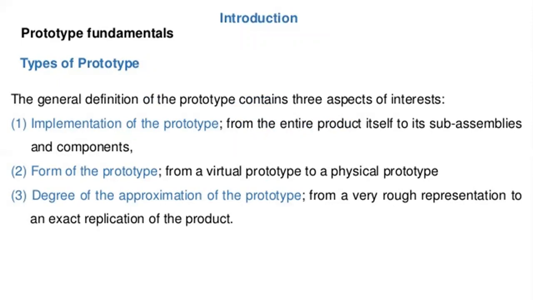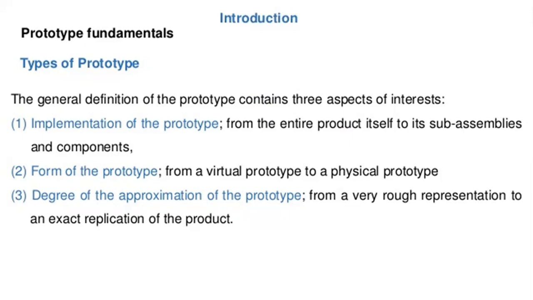It has implementation of the prototype, form of the prototype, and degree of the approximation of the prototype. In the implementation of the prototype, sub assemblies occur, and different components we can combine to form one component. So sub assemblies occur, so that is the one type, the implementation of the prototype type.